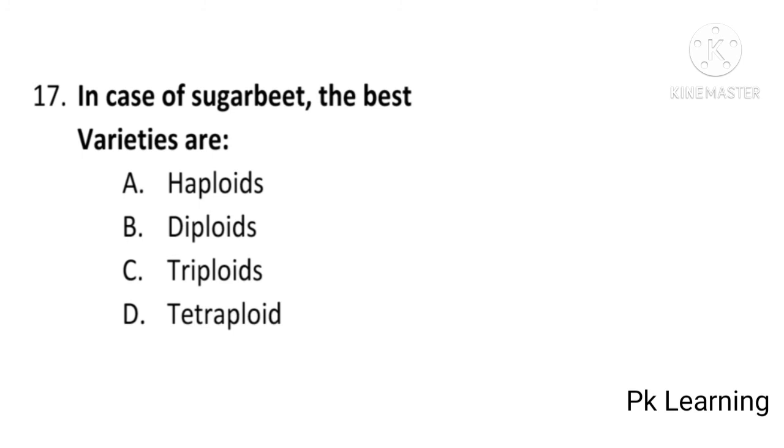And next question is, in case of sugar beet, the best varieties are haploids, diploids, triploids, or tetraploids. And answer is C, triploids. Sugar beet best varieties are triploids. C is correct option.